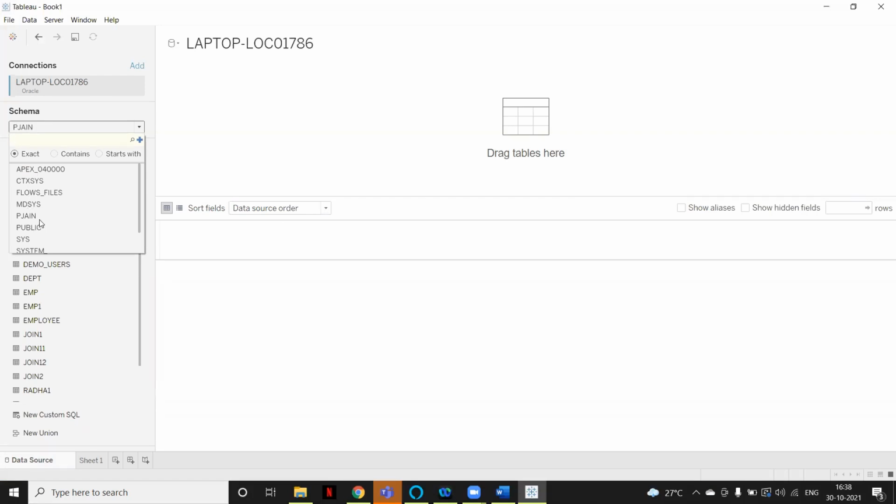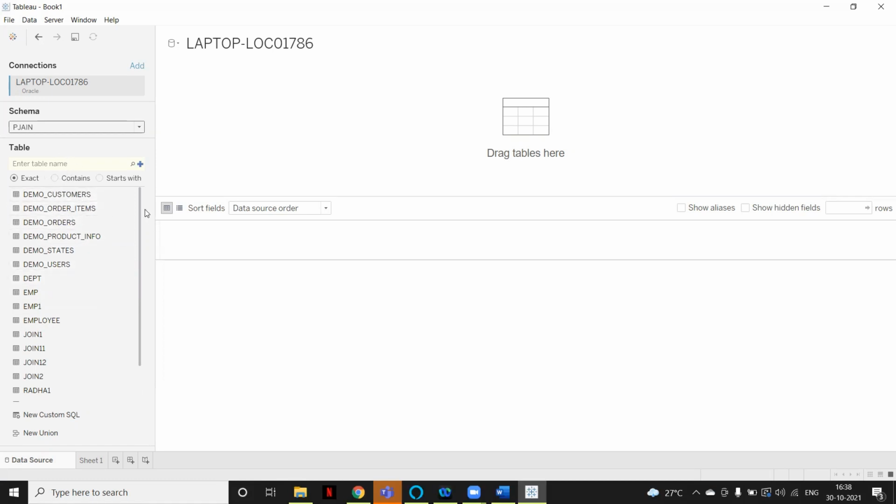But if you have any other database or schema from which you want to connect or load the data, you can select that appropriate schema here. So I will select PGen, and whatever number of tables are available in this schema, you can see almost all the tables in blue. And here you can see some options.